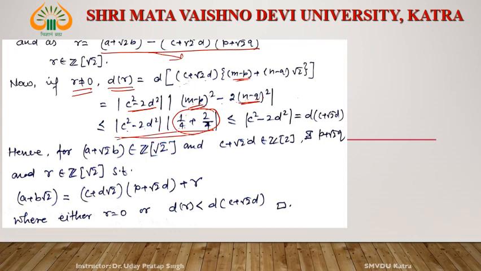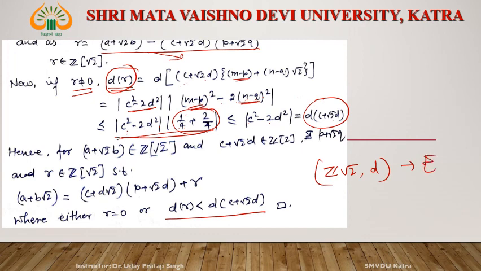So this total thing is less than c square minus 2d square, that is d of c plus d root 2. So d of r is less than this one. So the second condition is also true, and the first condition is true. It means d satisfies conditions 1 and 2. So Z root 2 with respect to d is a Euclidean domain, where d of a plus b root 2 is equal to mod of a square minus 2b square. We will stop here. Next lecture we will discuss some problems related to ED and PID.